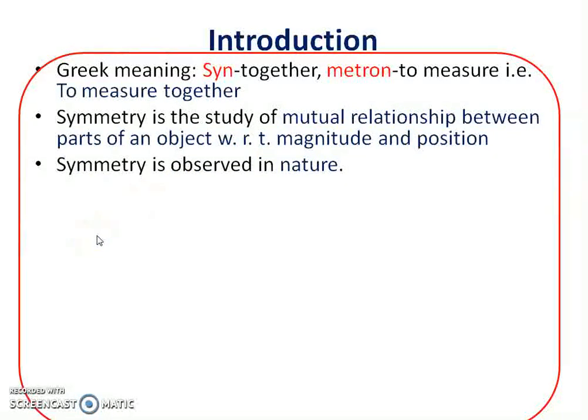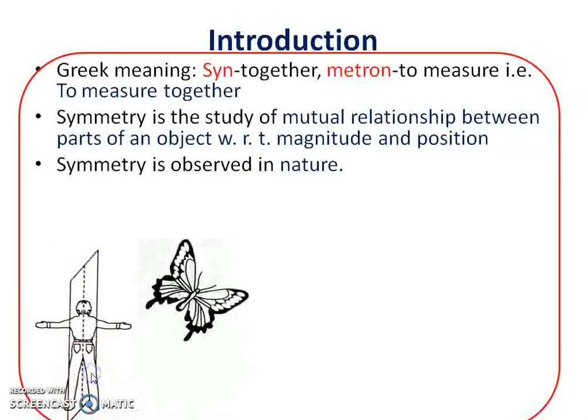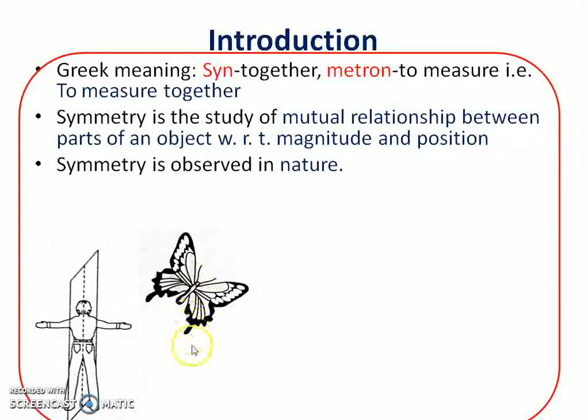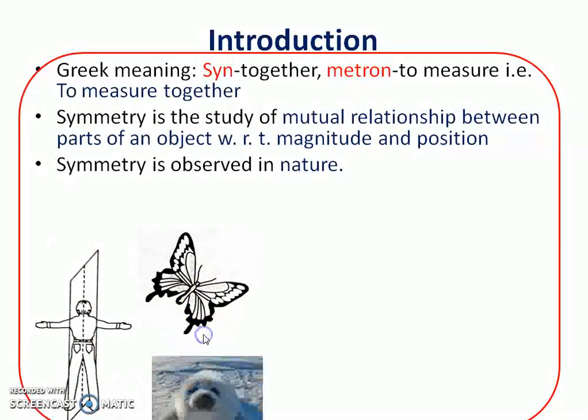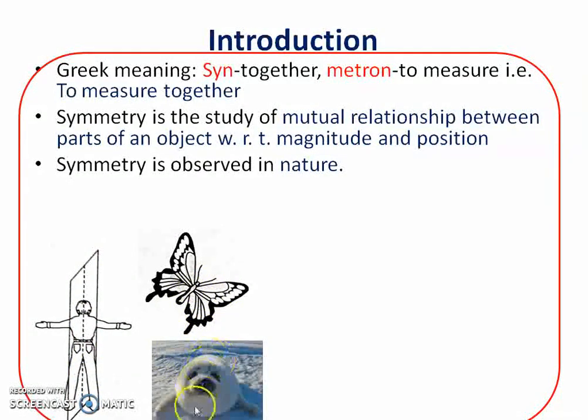Symmetry is well known to us, and in nature, plants and animals are highly symmetrical. For example, human body has a bilateral symmetry. Butterfly is symmetrical. Similarly, you can see this animal, it is symmetrical.